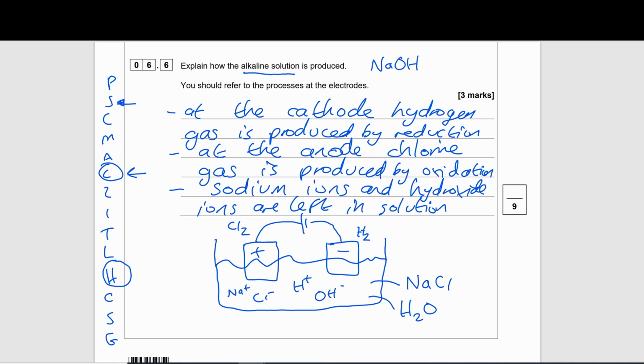So, are there elements, metals, that are above carbon? These typically can be obtained through electrolysis.